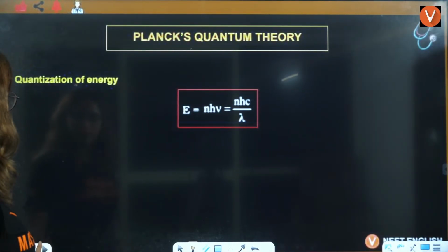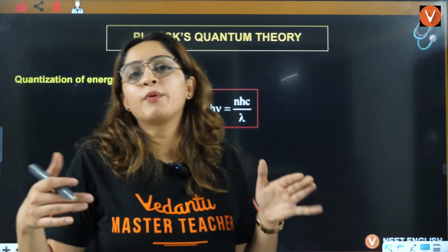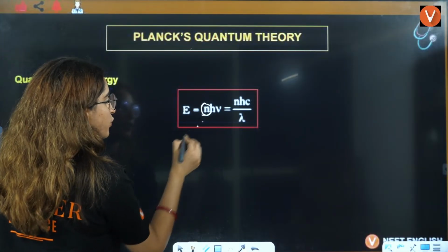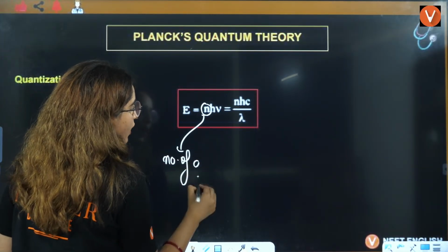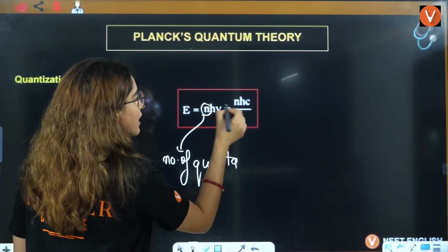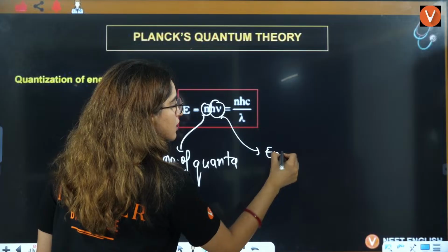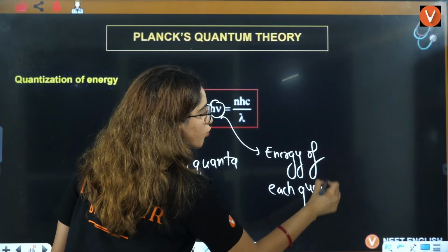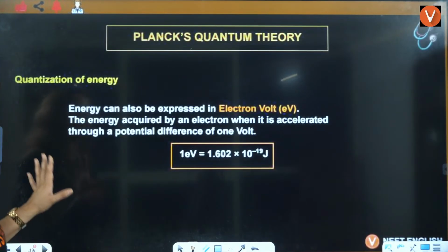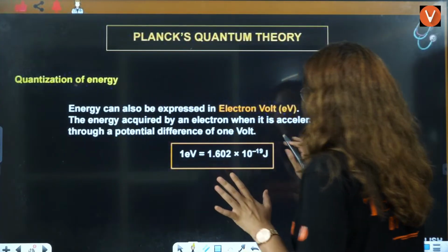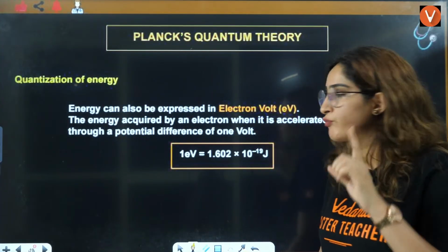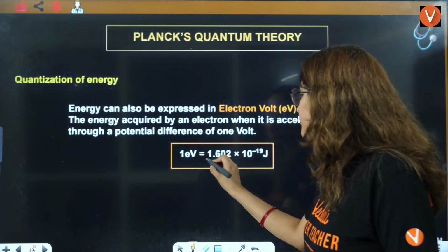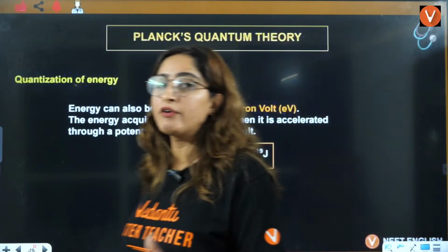Now, if there are n number of packets, n number of photons, then it will be called n h mu. n is the number of quanta, and h mu is the energy of each quanta. Okay, understood? Now, this is a very important conversion from electron volt to joules. When you have to convert electron volt to joules, just multiply by 1.6 into 10 raised to the minus 19, and that will be converted to joules.